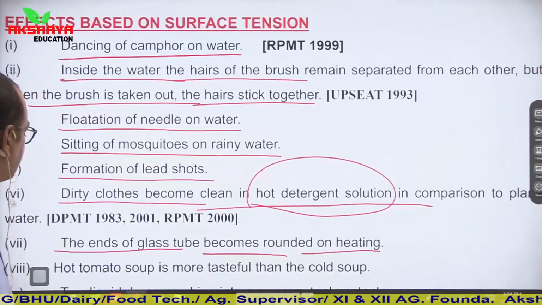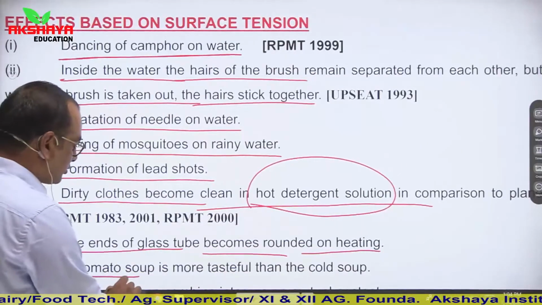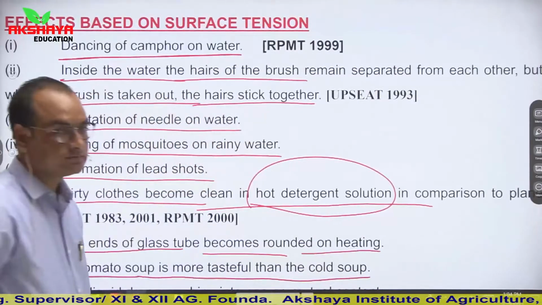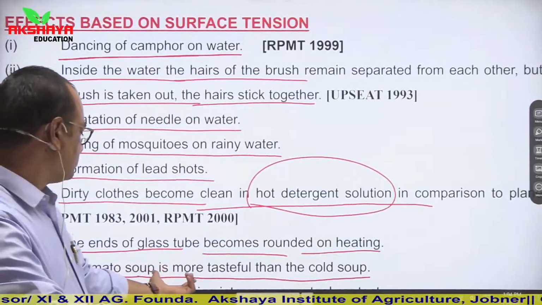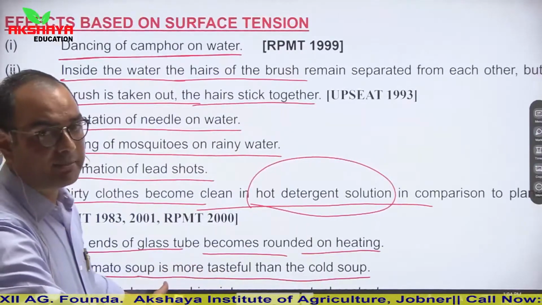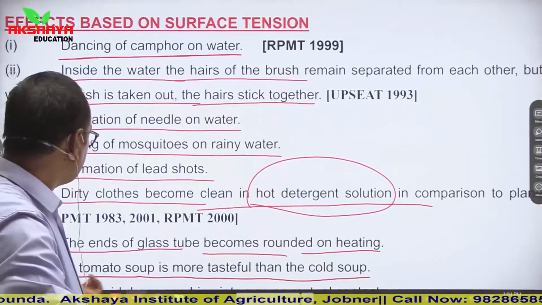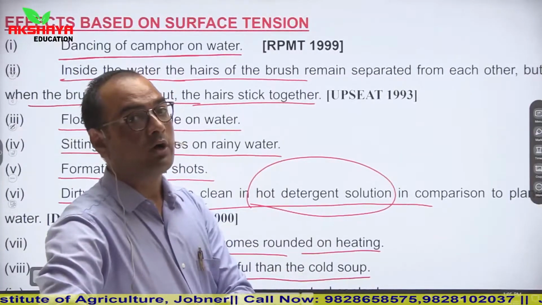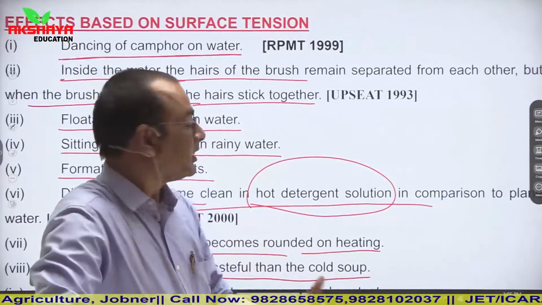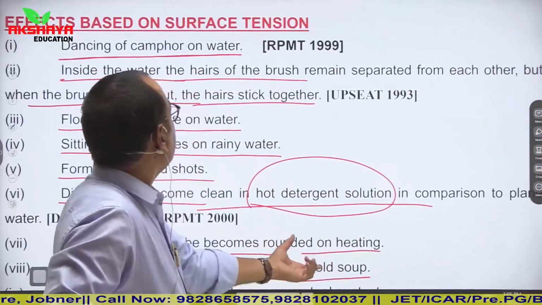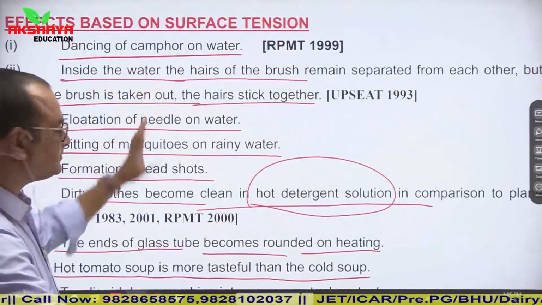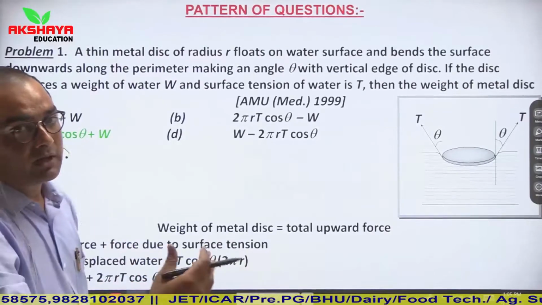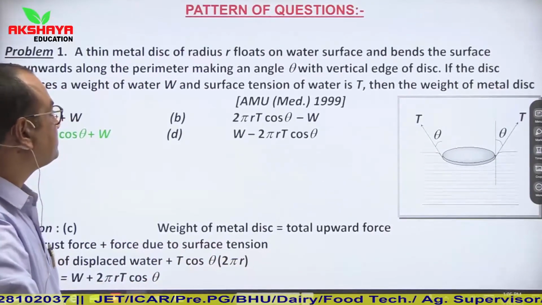So these are general concepts. Another one, which is also asked in competitive exams: hot tomato soup is more tasteful than cold soup. It is also a general example you might have seen in your daily life. If you take hot tomato soup and cold tomato soup, then you find hot tomato soup more tasty than cold soup. It is also due to the concept of surface tension. So these are some effects. Now let us discuss a few questions based on surface tension.